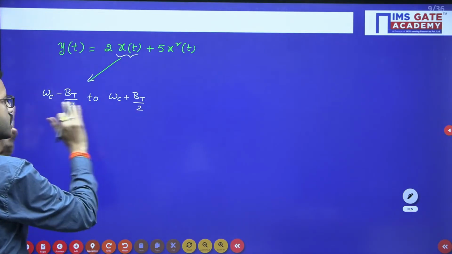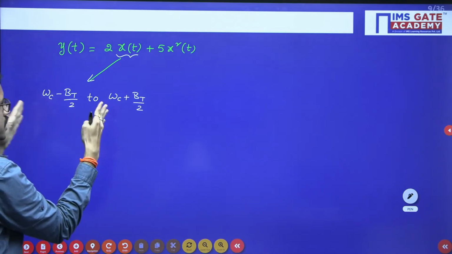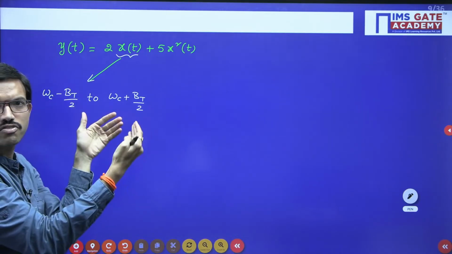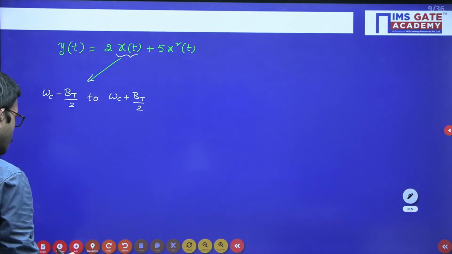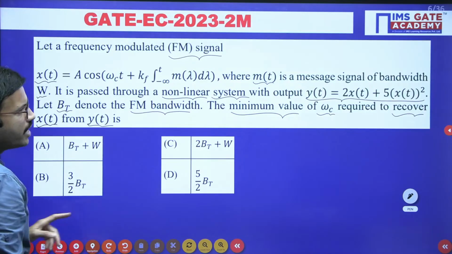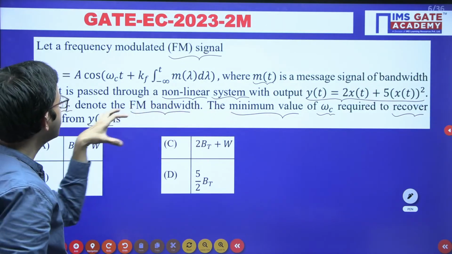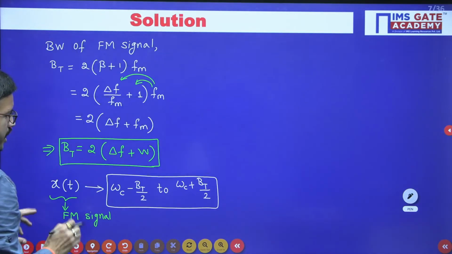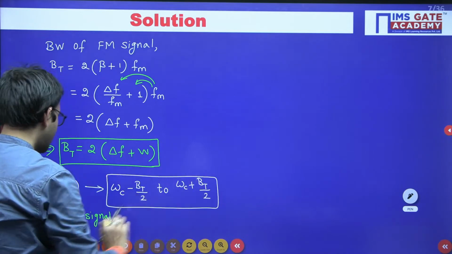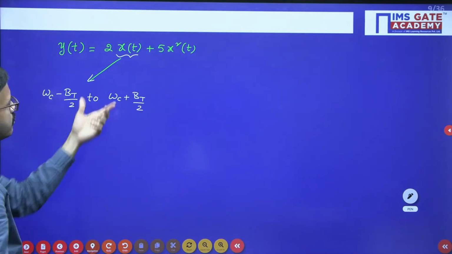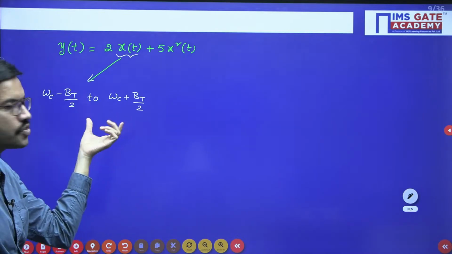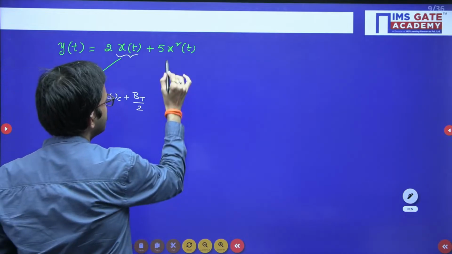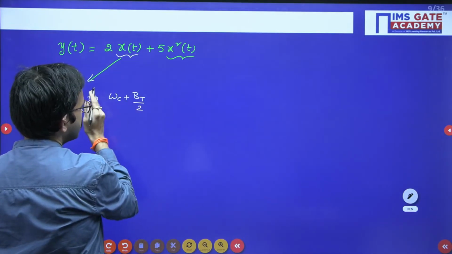Okay. Spectrum on the frequency axis, you will get the range of frequencies remains same. Regarding the amplitude or signal strength, there slight variation will be there. That we no need to bother, because here the question is regarding the minimum value of omega c they are asking in order to recover x of t from y of t. So in x of t we are having this range of frequencies. Similarly in y of t also, regarding the first term we are having the same range of frequencies. This is our requirement. We have to extract this range of frequencies. Now in this process, we got regarding x of t as it is.